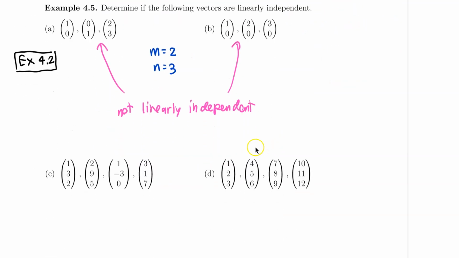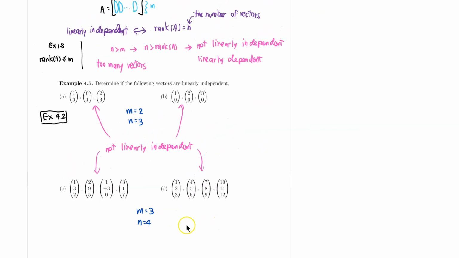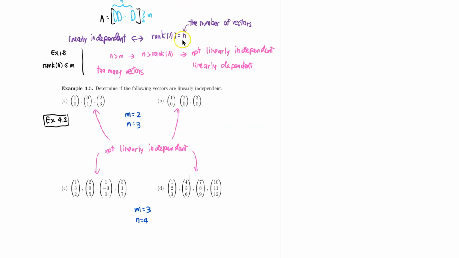Now for the bottom two, all these vectors are in R cubed, so my m is 3. But I have 4 vectors, so once again, I have too many vectors. So I can conclude right away, without doing any computation, that these are not linearly independent. If I were to form a matrix out of these vectors, the rank of the matrix is going to be at most 3, so there is no way that the rank of my matrix is going to equal n. And because the rank is not equal to n, I can conclude that they are not linearly independent.